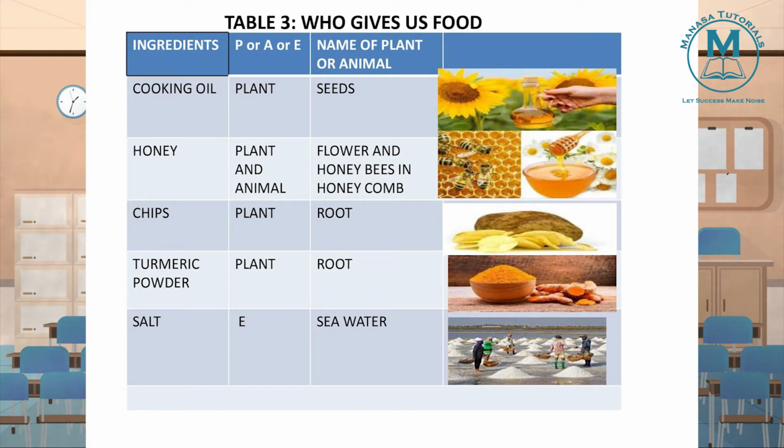Now the next thing, salt. From where do we get this salt? It's neither from a plant nor from an animal. It is from sea water. Sea water is processed, and from that we get this salt. In our further lessons we will even see the process of preparation of salt. For the time being, salt is neither obtained from plant nor from animal. It is obtained from sea water. Understood?